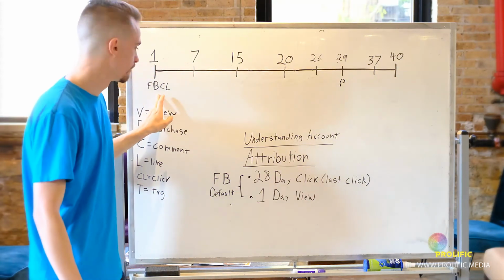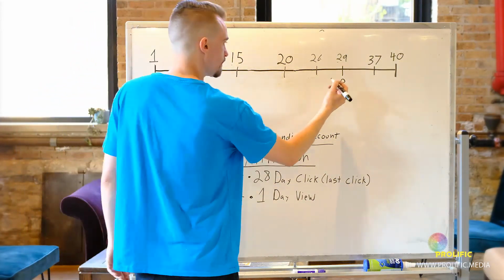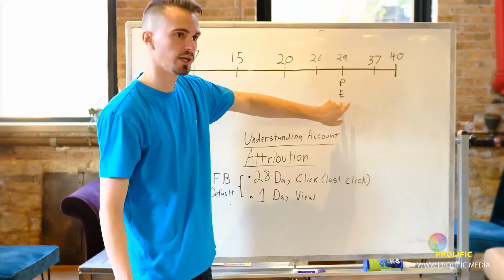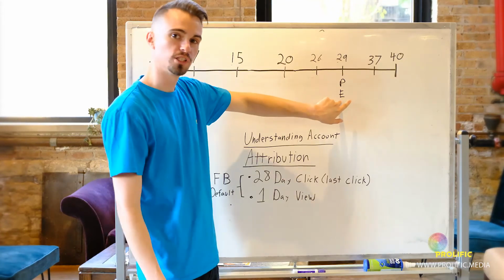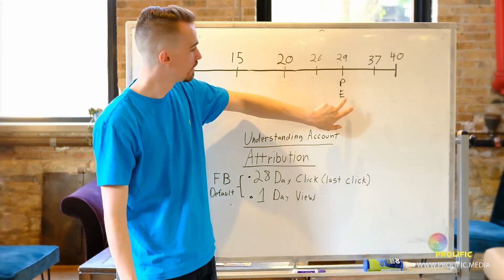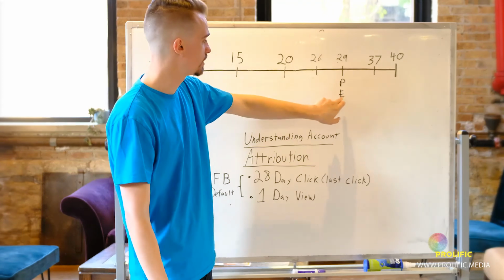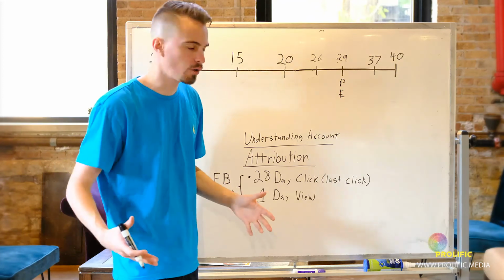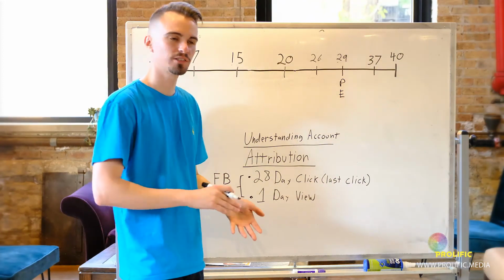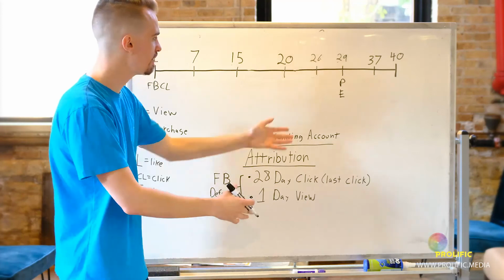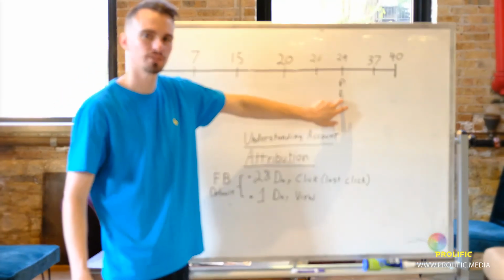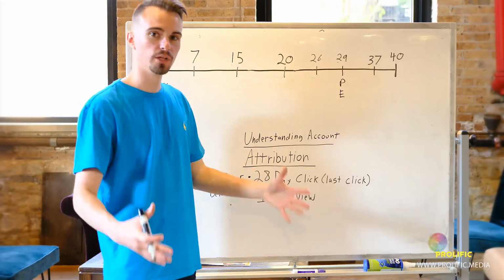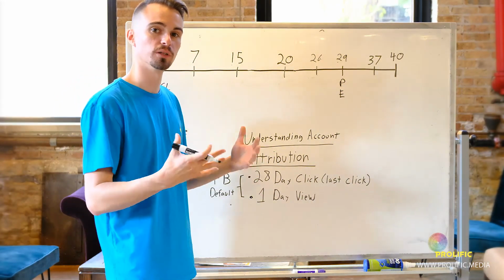Let's say on day 1, they clicked the ad on Facebook, but on the 29th, we sent an email, and they purchased. As long as you have your UTMs for Google Analytics set up correctly, the purchase would actually be attributed to this email, but none of your paid efforts. So that's why it's really important to always be building your email lists and always building that prospecting, because you never know when this person is going to purchase. Having these email blasts, text message blasts, ads, all of this is really important for your business and how you're going to really build it up.